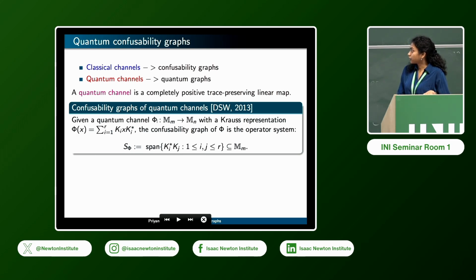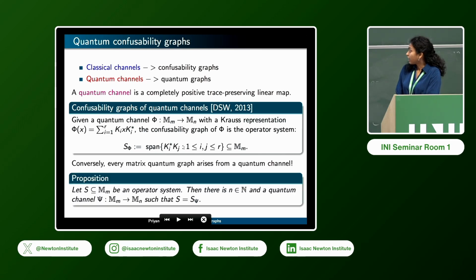And if this phi was a classical channel to begin with, then you would recover precisely the graph operator system of the confusability graph of the channel. So in this sense, this notion generalizes the idea of a confusability graph of a classical channel. And there is more, which is that every matrix quantum graph arises from a quantum channel. By that I mean that if you begin with any operator system in the matrix algebra Mn, then you can find a quantum channel for which this operator system is going to be its quantum confusability graph.